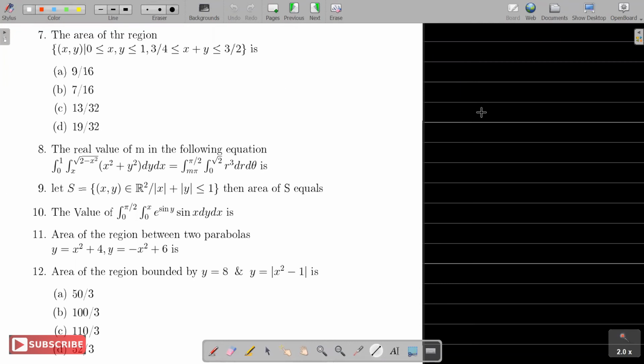So x plus y equal to 3 by 4, x plus y equal to 3 by 2, they are lines. So 3 by 4 will be something like this. And 3 by 2 is 1.5.